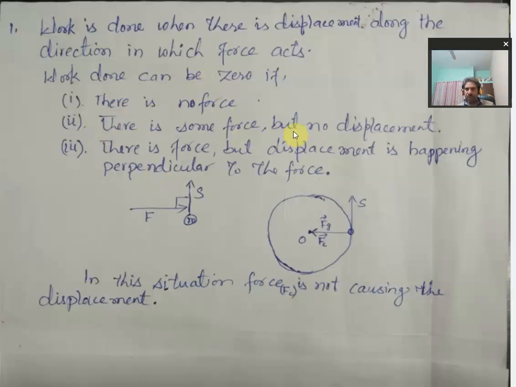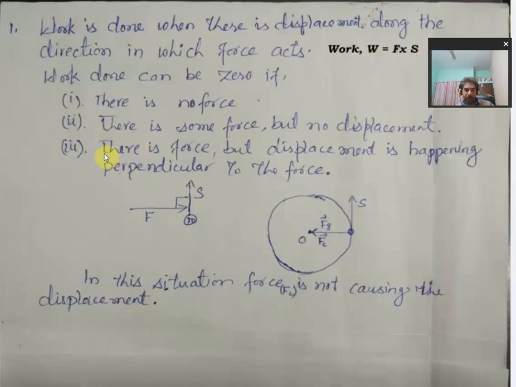Suppose that there is a truck lying over the road and one person is trying to push the truck, but there is no movement in the truck or there is no displacement in the truck. So that simply means that there is the force, but that force is not able to cause the displacement. That force is not sufficient to cause the displacement. That means displacement is zero, and when displacement is zero, the work is also zero. So here, because there is a force but there is no displacement happening in the object, therefore work done is again zero.